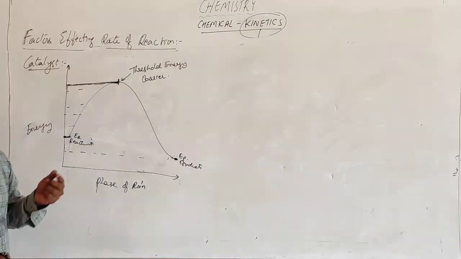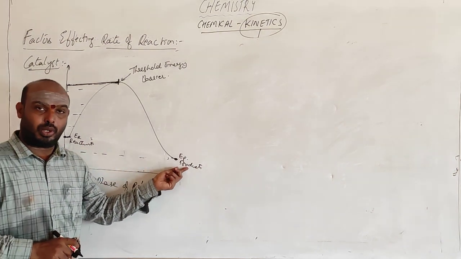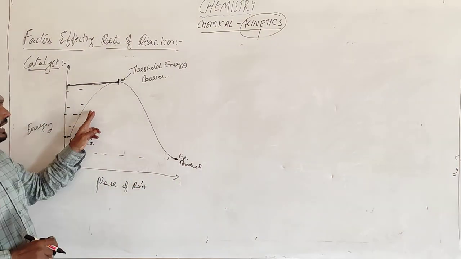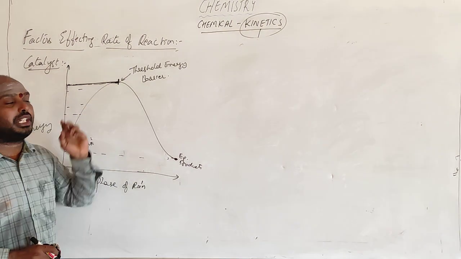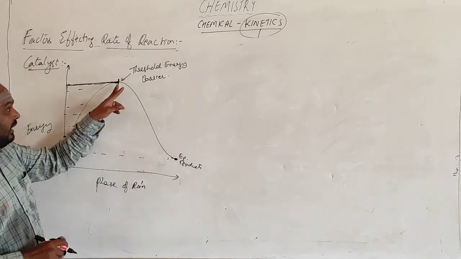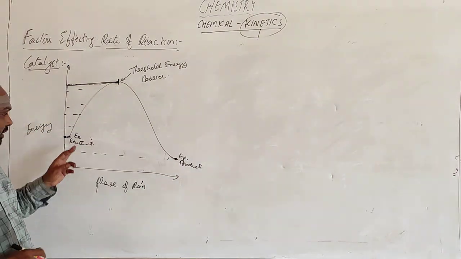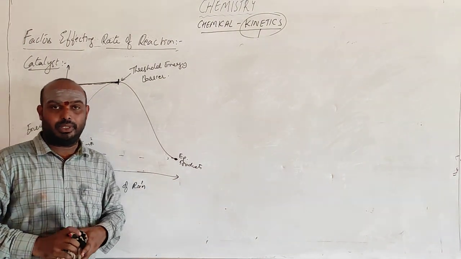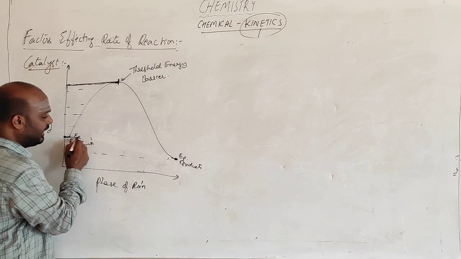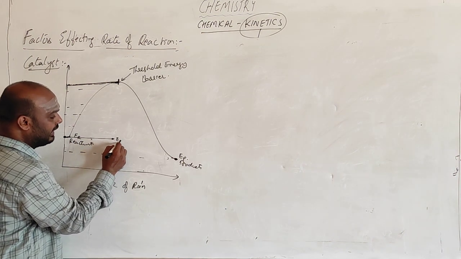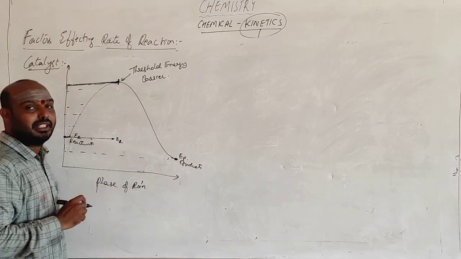Getting me? For the reactant to get converted into product, the reactant should increase its energy level and reach the threshold energy level. Only when the reactant reaches up to this level does it get converted into product. It will not come directly from here to here. So this is the energy of the reactant, and this is the minimum energy required.